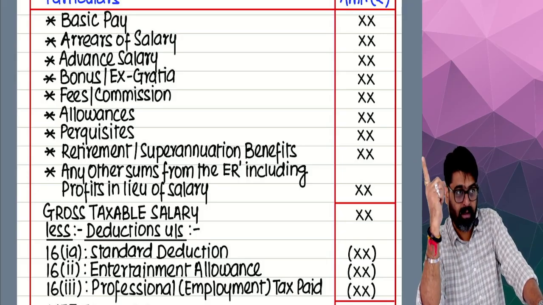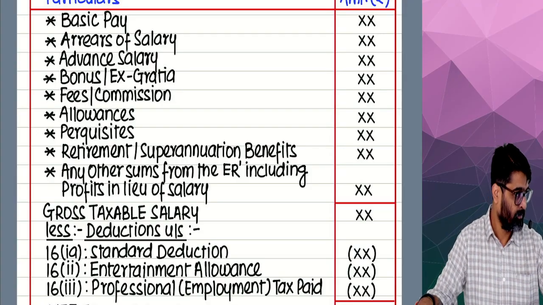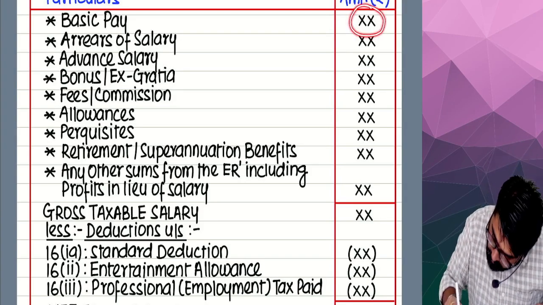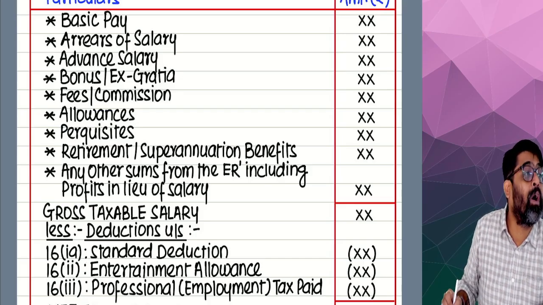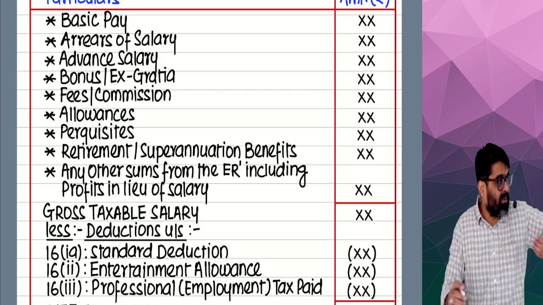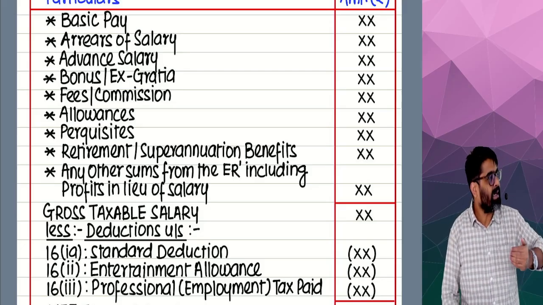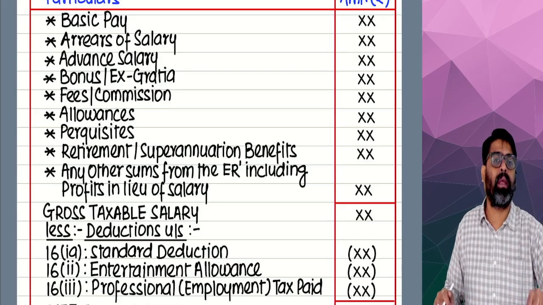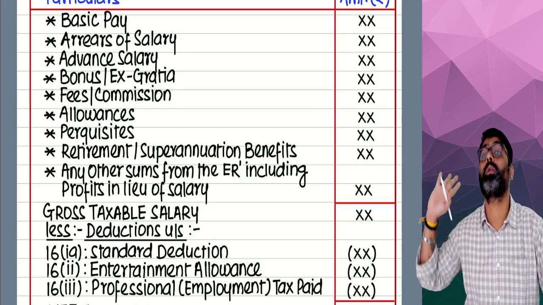Under the head salary, when you prepare the statement, how much basic salary will you show here? Will you show 40 or will you show 50? Why? Application of income is also income. From your 50, 10 is deducted and applied for a different purpose, no? The 10 which was deducted and applied for a different purpose is also your income, and the 40 which you are receiving is also your income. So how much is your income? Show the 50,000 income first.